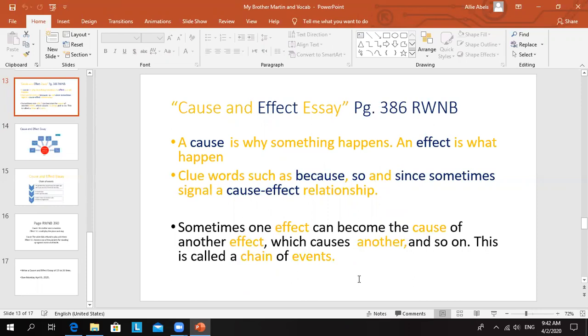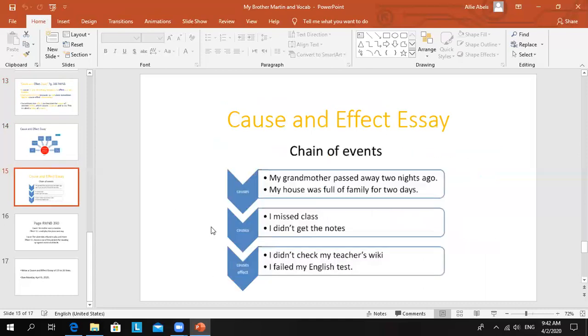So when there are a lot of effects because of a cause, those multiple effects are known as a chain of events. If we look at this slide quickly, we see this cause: my grandmother passed away two nights ago, and my house was full of family for two days. So these are causes, right? There are a lot of people in the house for two days, and my grandmother passed away two nights ago.